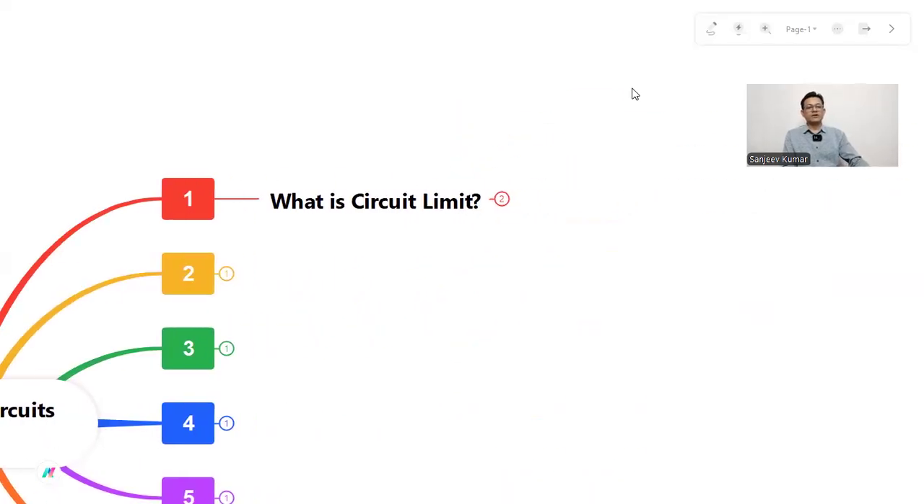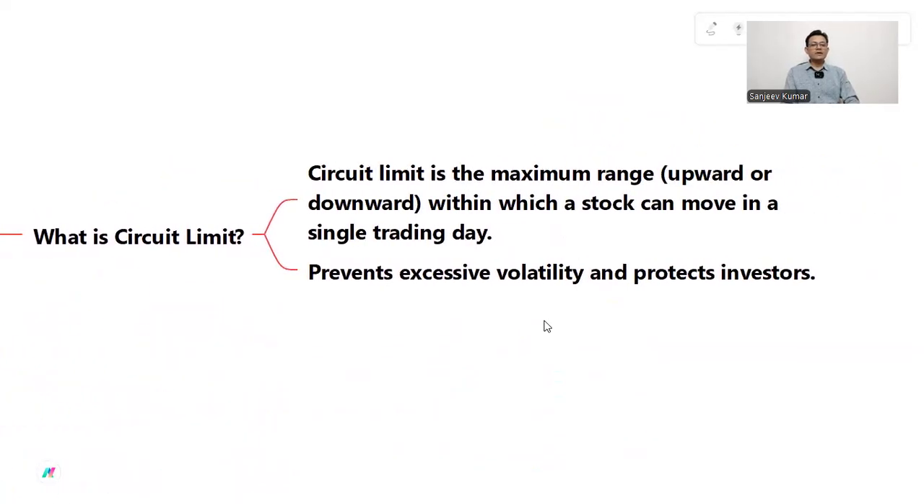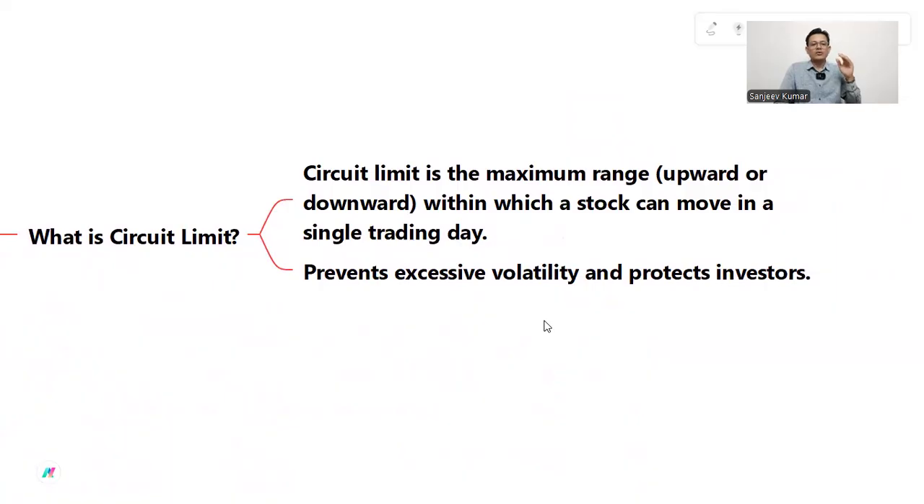What is circuit limit? Circuit limit is the maximum range, upward or downward, within which a stock can move in a single trading day. For example, if there is a limit of 5% and the current share price is 100 rupees, the share price can move from 100 to 105 on the upper side and from 100 to 95 on the lower side. It prevents excessive volatility and protects investors.